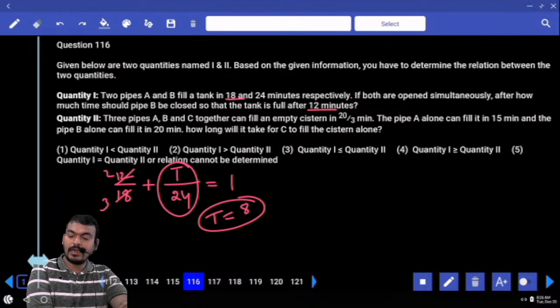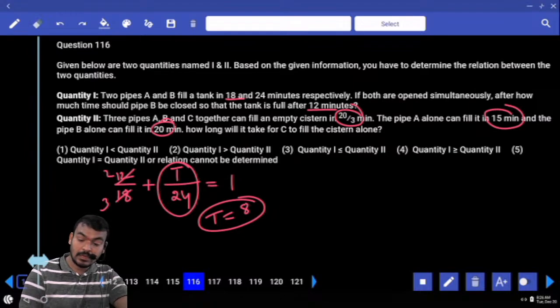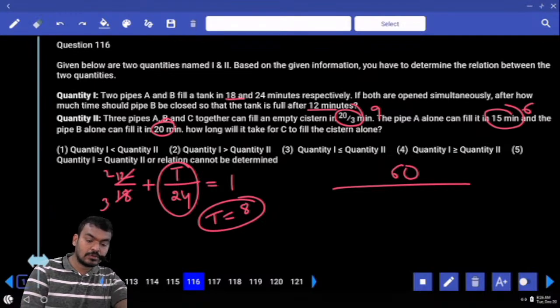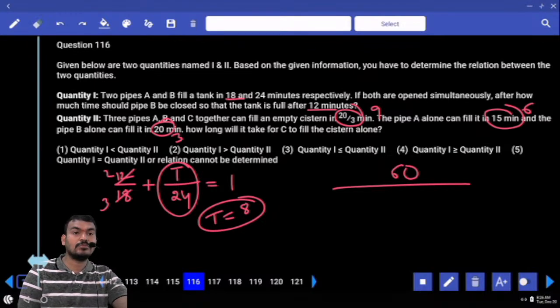The pipe A alone can fill it in how many minutes? 15 minutes. And the pipe B can fill it in how many minutes? 20 minutes. How long will it take for C to fill the cistern alone? What is the LCM of 20 by 3, 15 and 20? 60 or not? Okay. 60 by 20 by 3. How many times is it? 9 times or not? 15, how many times? 6 times. 20, how many times? 3 times or not?